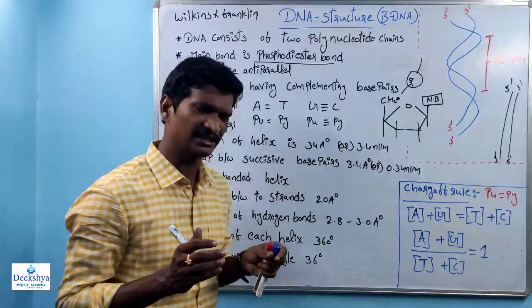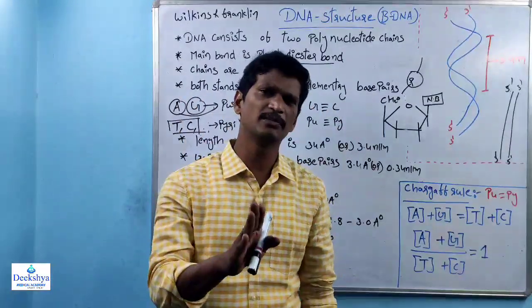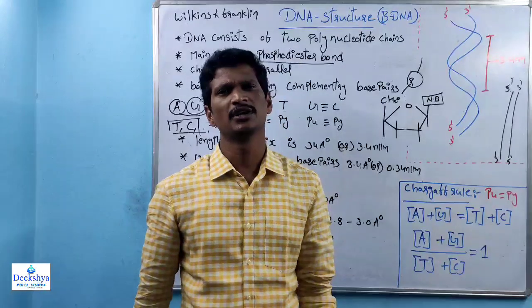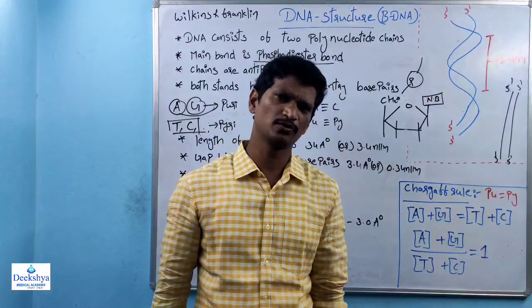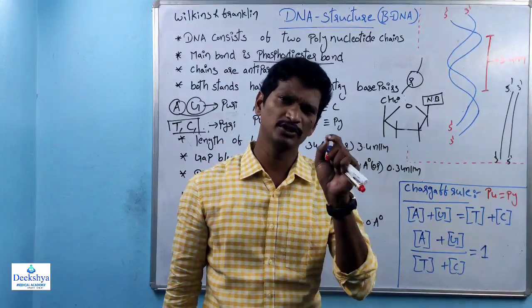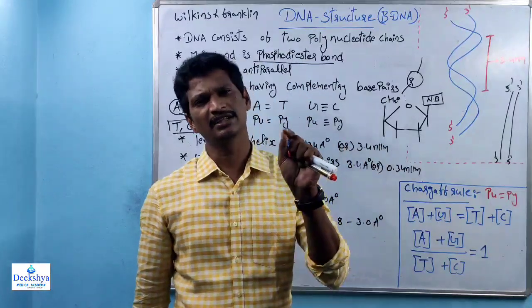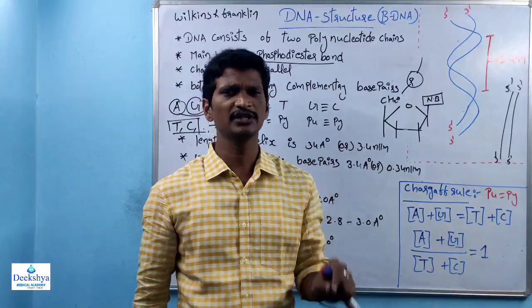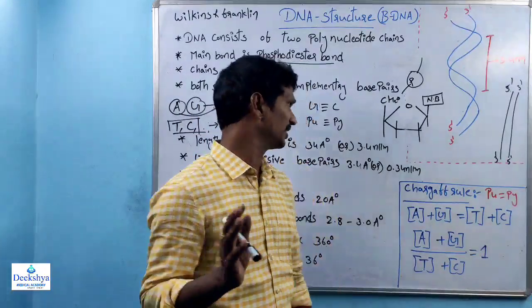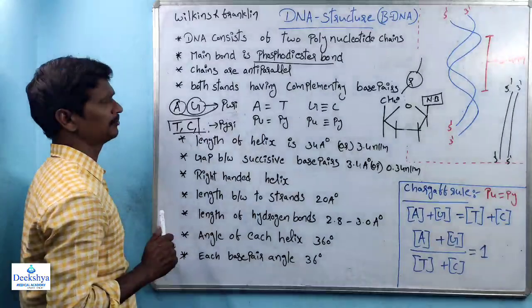So what I am telling here, see, the double helical structure of the DNA is stabilized by the hydrogen bonds. Hydrogen bonds are always formed between purine and the pyrimidine. Between adenine and thymine, 2 hydrogen bonds are formed. Between guanine and cytosine, 3 hydrogen bonds are formed. Right? So that is about the interaction between purine and the pyrimidine.